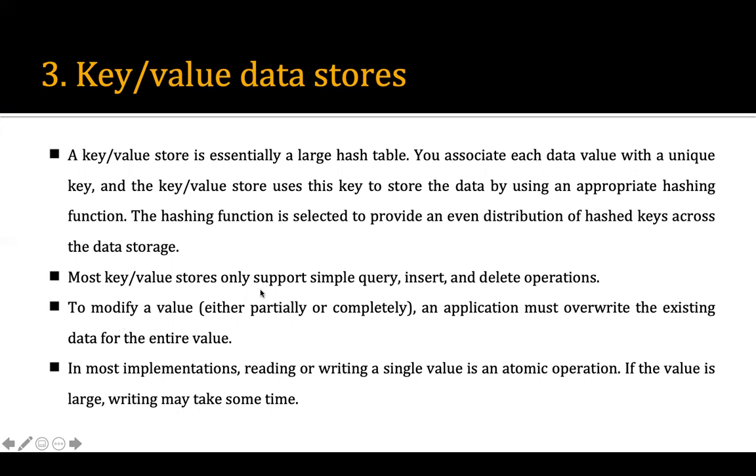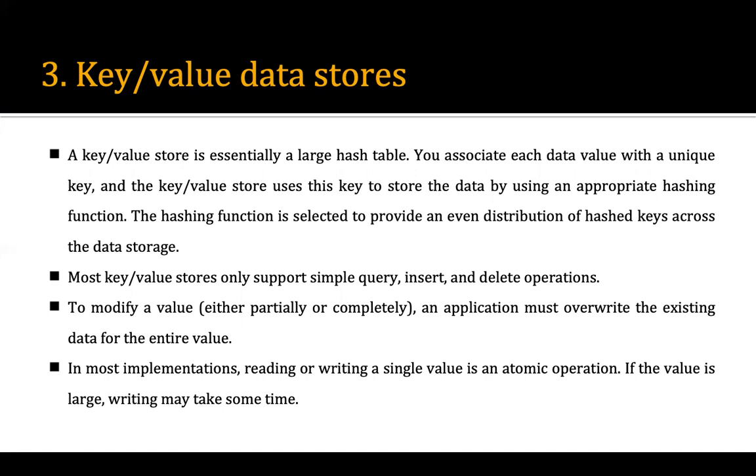So the key value pair is just like a dictionary type of thing. Here we have the key and the associated value, but instead of the actual key, we'll use the hash. So we take the value and give it to the hash generation algorithm. It will generate the hash key for the given value, and the hash key is attached with the value.